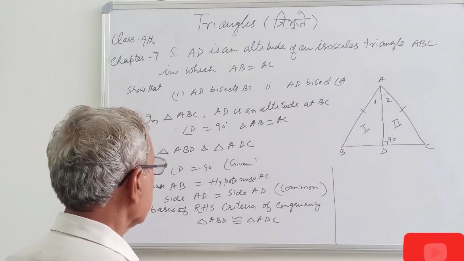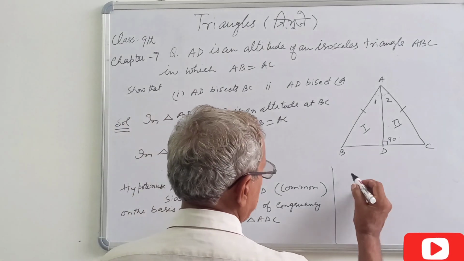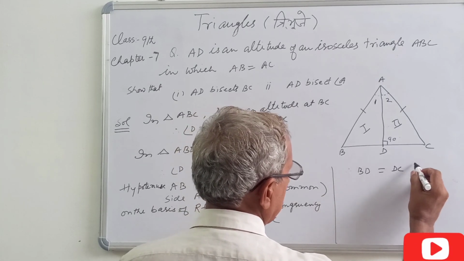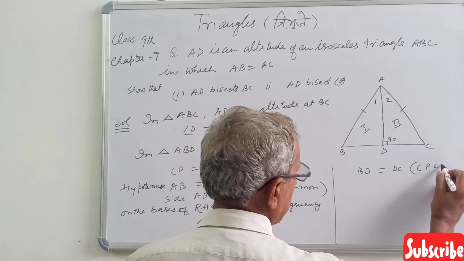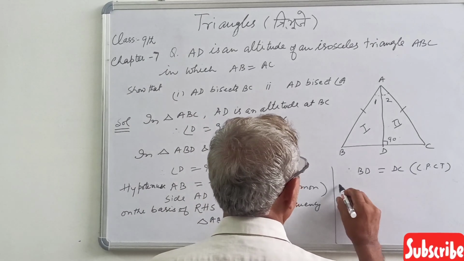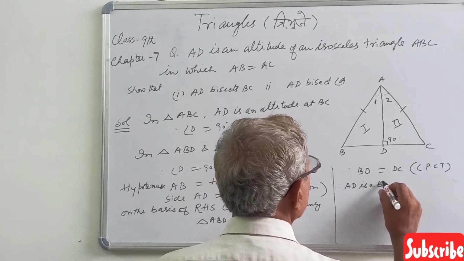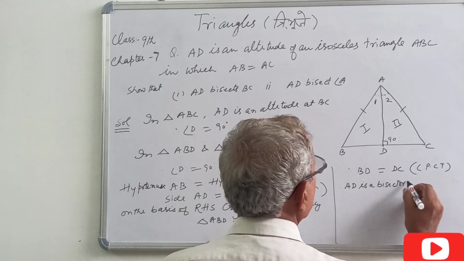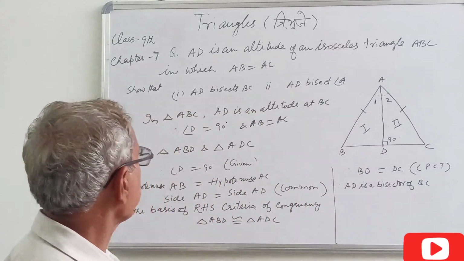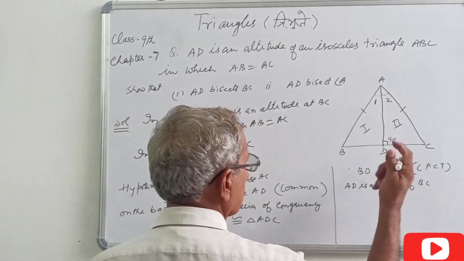Therefore, when we have proved the two triangles congruent, then their corresponding parts will be equal. Therefore, BD will be equal to DC, CPCT. It means AD is a bisector of BC. That was to prove AD bisects BC. The two parts are equal.